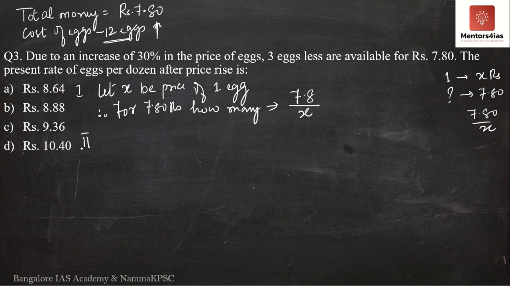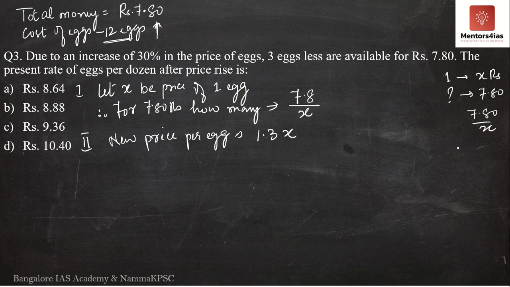Now, second case. Now there is an increase in the price of eggs by 30%. Then what is the new price per egg? If there's an increase of 30%, how much is it? Nothing but 1.3x. Correct?